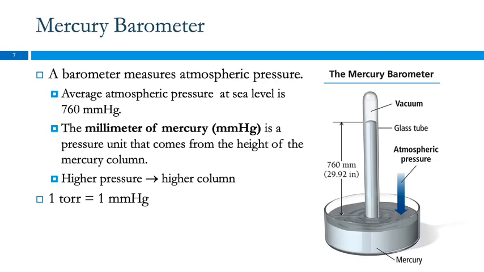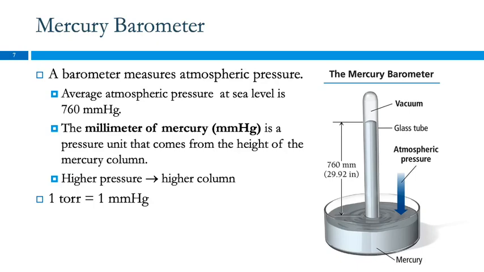if you take this and you walk up a mountain, the column gets shorter and shorter as you go up. And then as you come down, it gets bigger and bigger. And when you get down to where you were before, it's the same height. Because when the atmospheric pressure outside is lower, the height of the column of mercury is less. When the pressure is greater, the column of mercury is taller. So higher pressure, higher column, just measure it with a ruler. Zero technology. So that's where we get this very weird sounding unit, a millimeter of mercury.